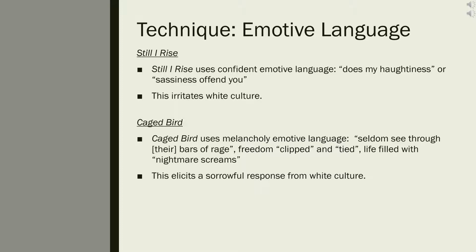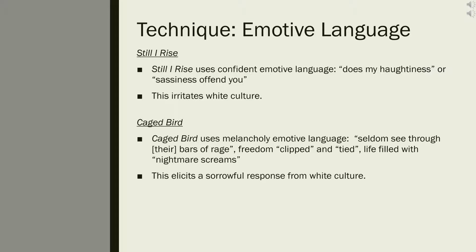Contrastingly, Caged Bird uses melancholy emotive language to develop a sense of sorrow in the audience. Caged Bird discusses how African Americans from the civil rights movement could seldom see through their bars of rage, with their freedom clipped and tied, their life filled with nightmare screams, and are eventually standing on a grave of dreams by the end of their life. These highly emotive phrases create a sense of sadness in the reader,